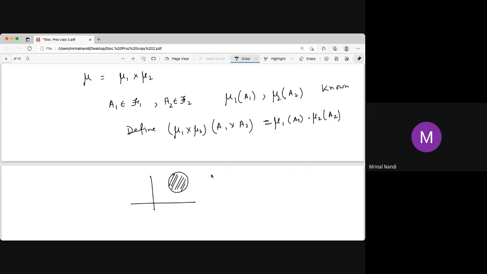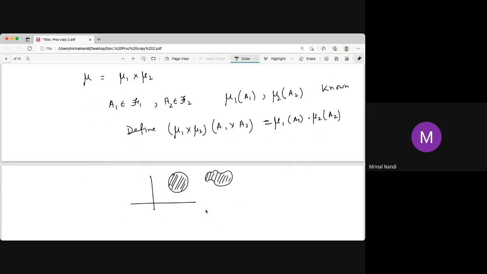Or how do you find the area of this set? This set is also a Borel set. How do you find the area of this? You know how to find the length in one direction and in the other direction. Here omega 1 is R, omega 2 is also R. Script F1 is the Borel sigma algebra, script F2 is also the Borel sigma algebra. Your mu1 and mu2 both are length measures. Now mu1 cross mu2 is an area measure. But how do you find this area?